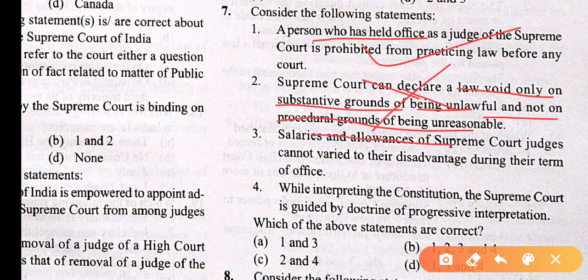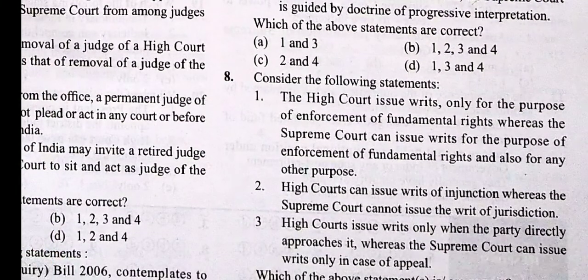Salary and allowances of the Supreme Court judges cannot be varied to their disadvantage during their term of office. Yes. While interpreting the Constitution, the Supreme Court is guided by the doctrine of progressive interpretation. Yes. Asking which statements are correct, so 1, 3, 4. So answer is D.